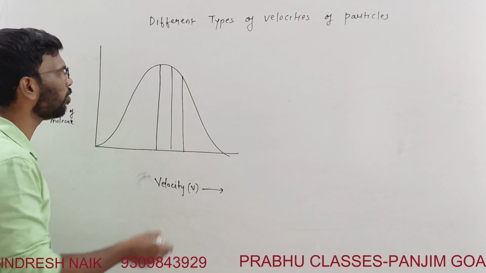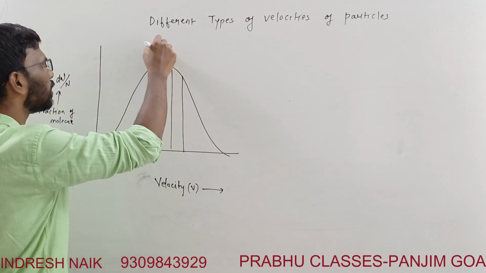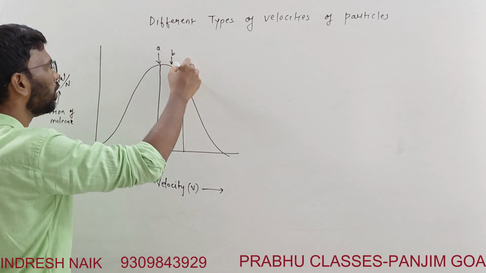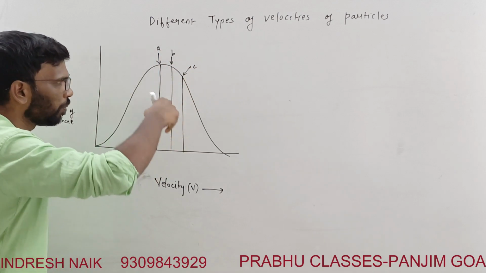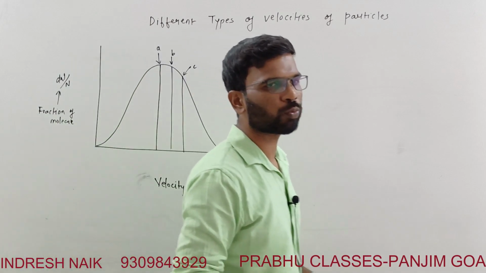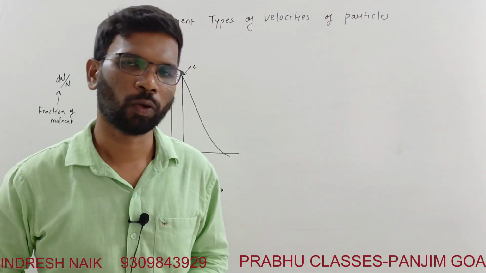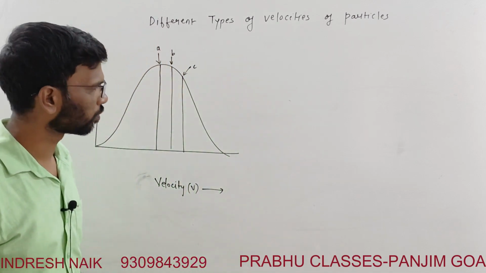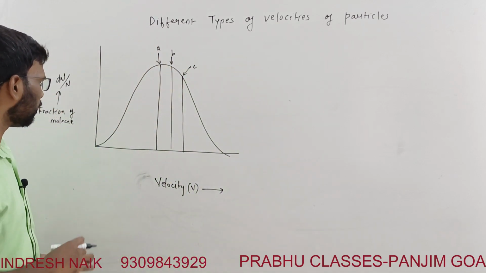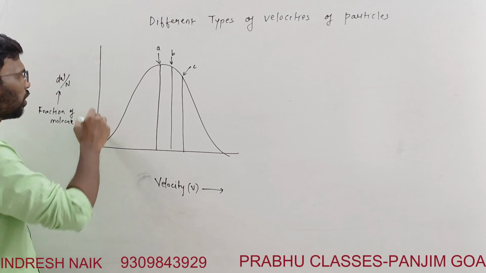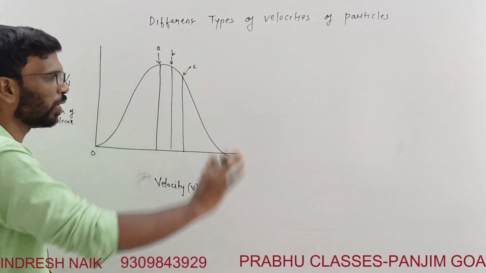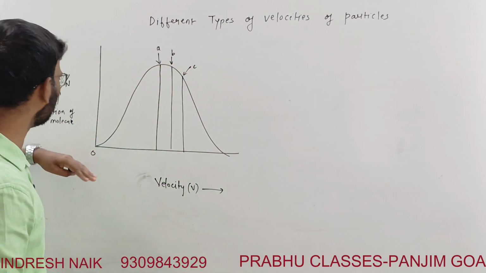Now can you identify, let's say I am marking this as A, this as B, and this as C. Which line is V most probable, which is V average, and which is V root mean square? This is the zero point, and this is how the fraction of molecules possessing these velocities is increasing in this direction.